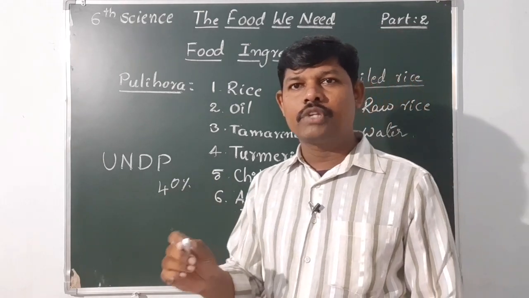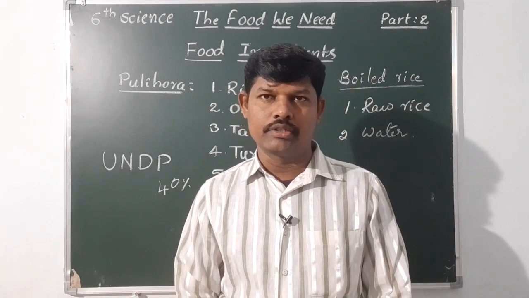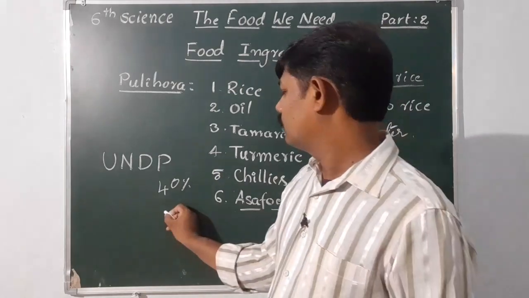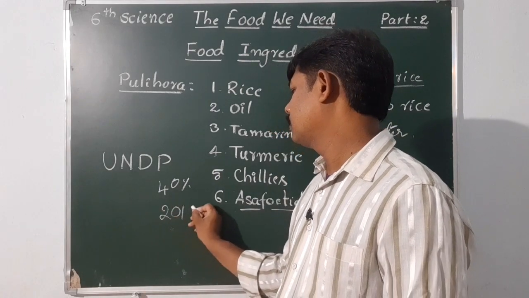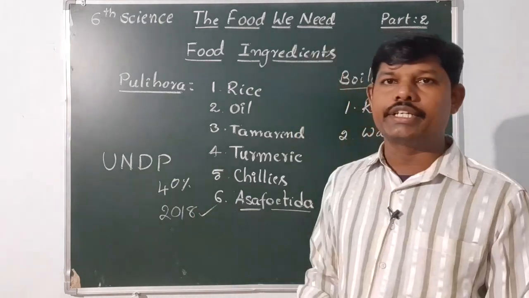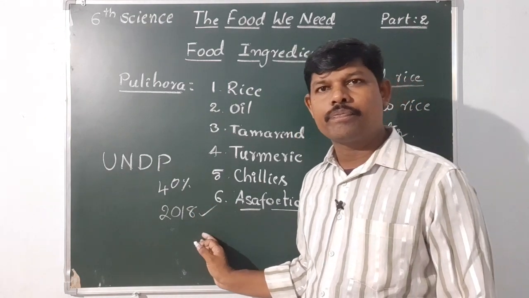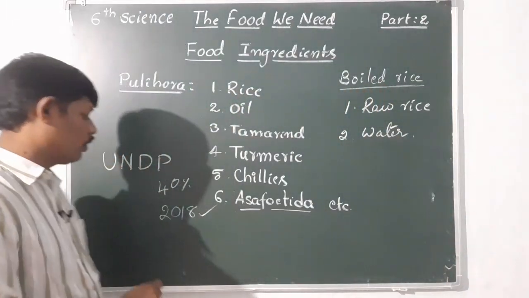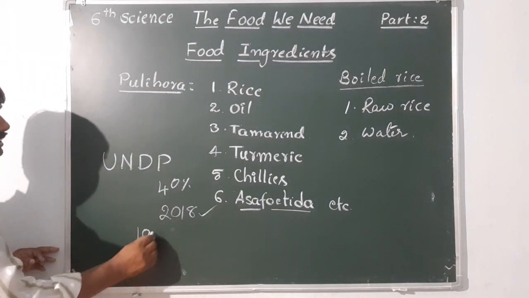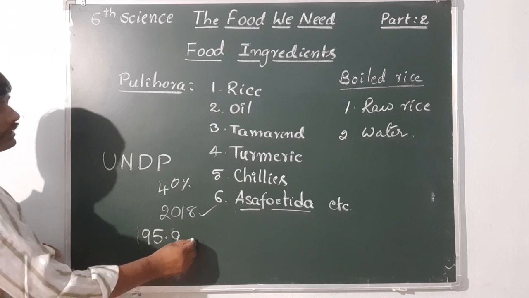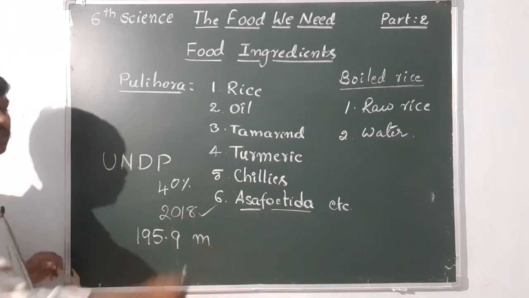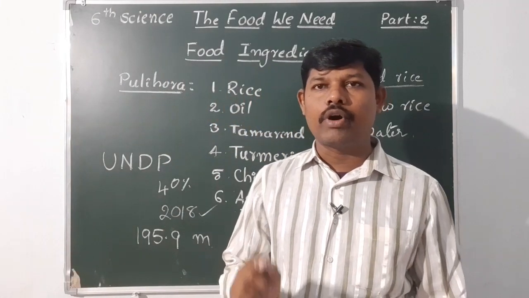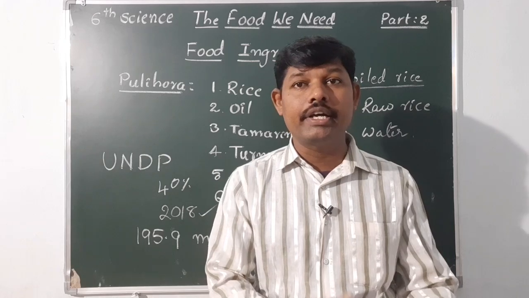So according to the 2018 FAO report, 195.9 million people are undernourished.